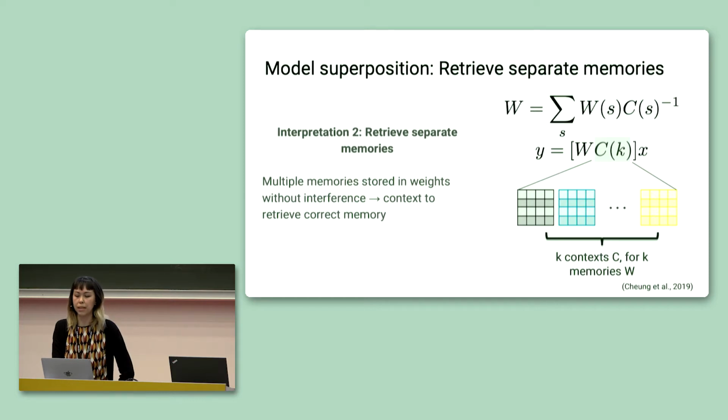And this interpretation often makes sense when the data stream is composed of tasks that have little shared information. And in this case, we want to keep the acquired knowledge separate for each task.